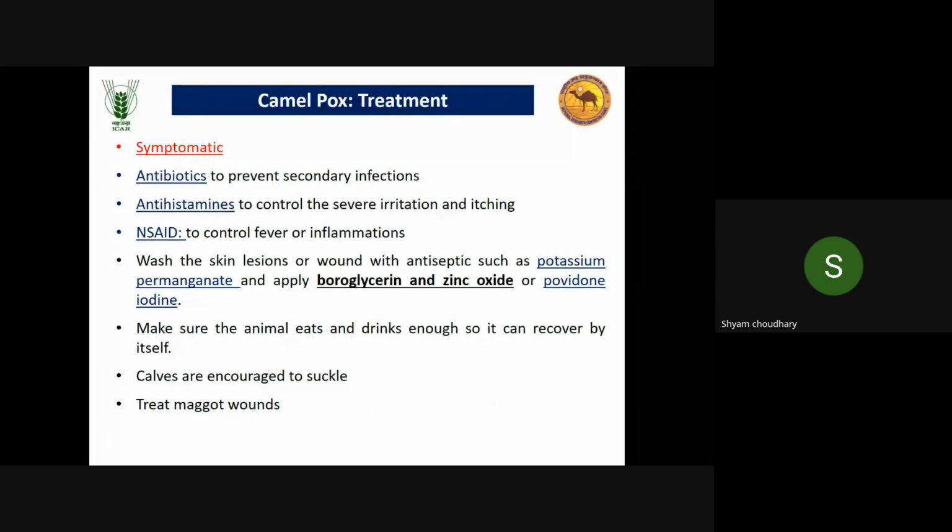So for camelpox treatment, as we know, for a viral disease there is no specific treatment; only symptomatic treatment is available. To prevent secondary bacterial infections, we should use antimicrobials or antibiotics. Antihistaminics we must use to control irritation and inflammation. NSAIDs control fever and inflammation. And for wound-like lesions, antiseptics like potassium permanganate, boroglycerin, zinc oxide, and povidone iodine can be used topically for local application on skin lesions.